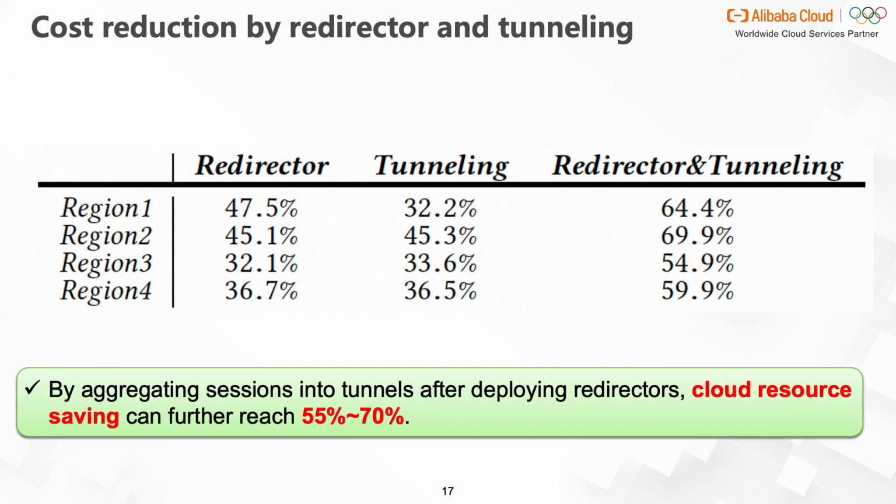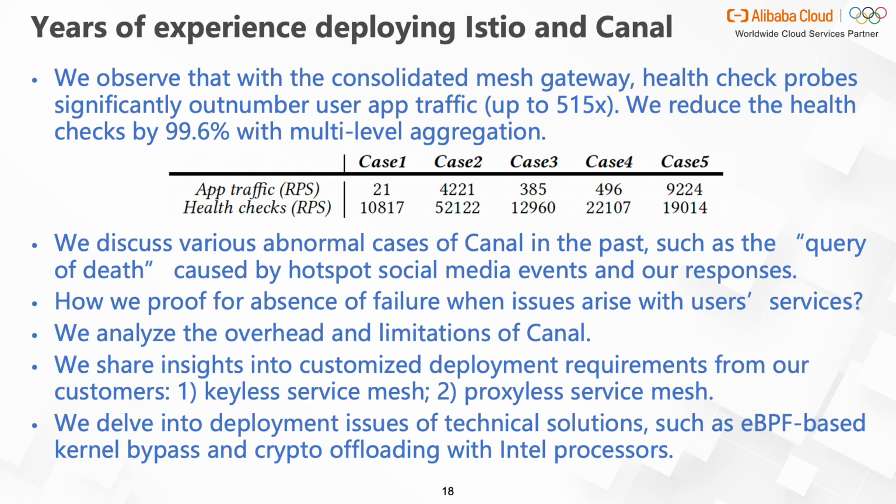By aggregating sessions into tunnels after deploying redirectors, cloud resource savings can further reach 55% to 70%. We share our experience of deploying ES2 on Alibaba Cloud for 4 years and Canal for 1 year. For example, we observed that with the consolidated mesh gateway, health check probes significantly outnumber user app traffic. We reduce the health checks with multi-level aggregation. The other experience can be found in the paper.